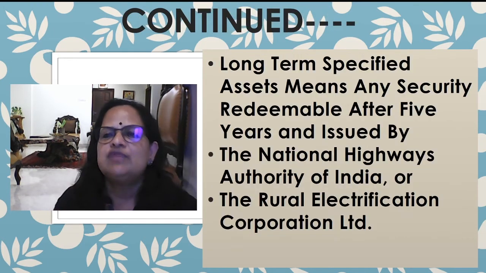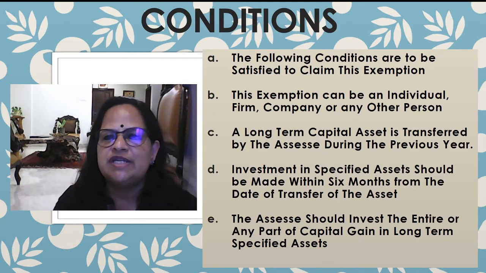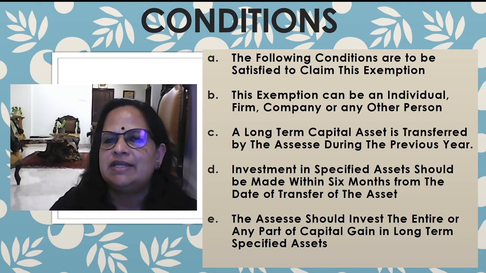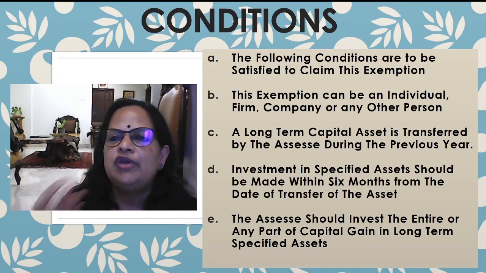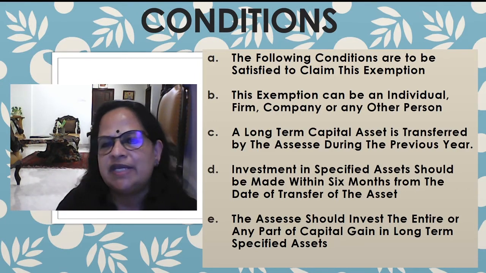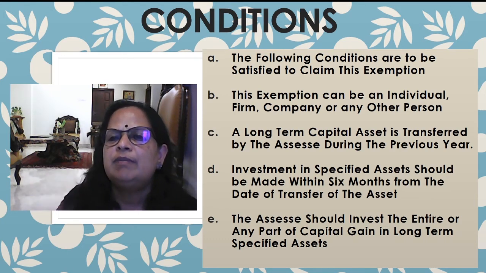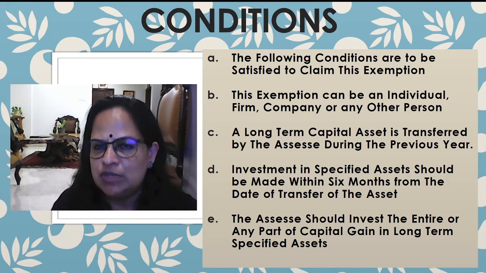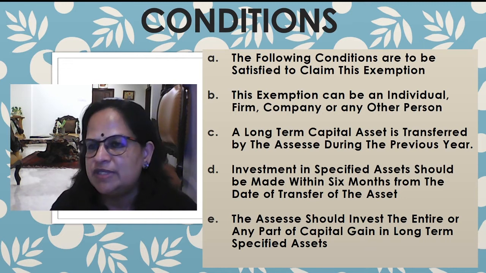The following conditions are to be satisfied to claim this exemption. That means the assessee, after selling a capital asset, is not buying another capital asset. He is investing in these securities. So he can claim exemption. First, this exemption can be claimed by an individual, firm, company or any other person. So it's not only individual and HUF. Individuals can claim, partnership firm can claim, company can claim or any other person can claim.